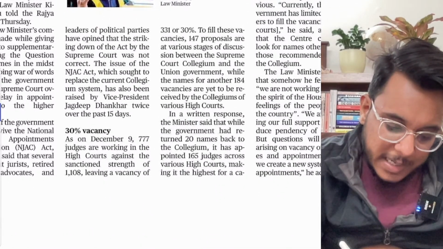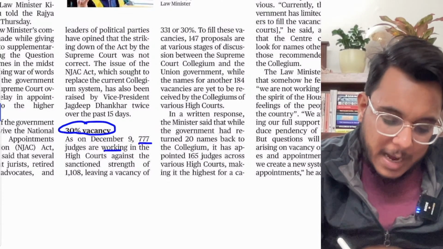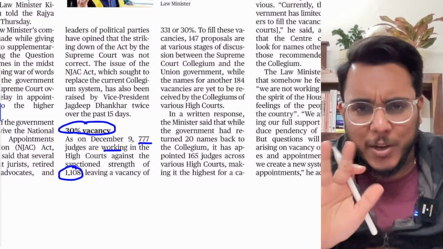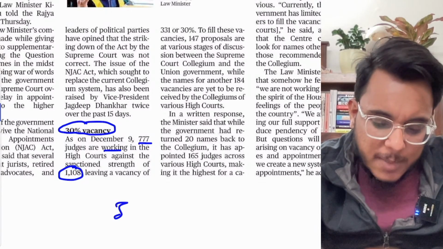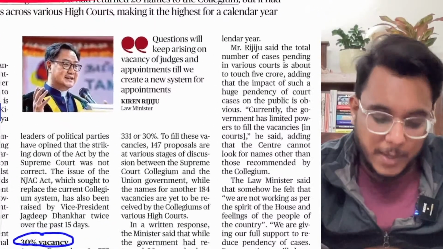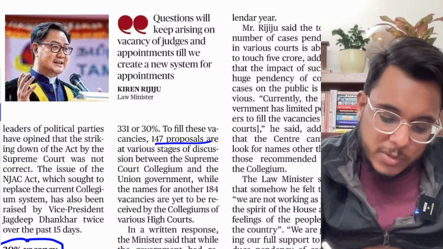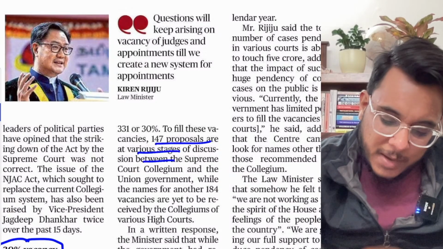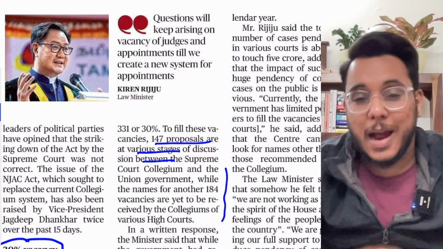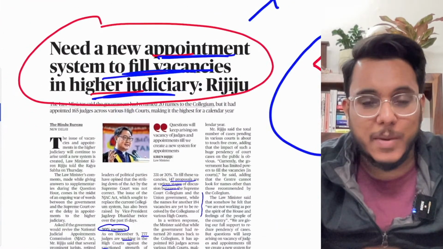It is being provided that there is around 30% vacancy. 777 judges were working against 1108. You don't need to remember the exact number. So around 30% vacancies are there. Basically, it's being provided that to fill these vacancies, 147 proposals are at various stages. But up till now, decisions are not being taken efficiently. Why?